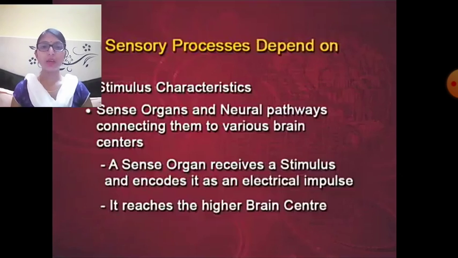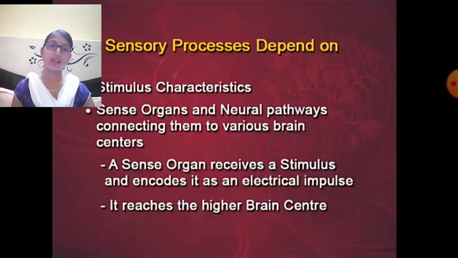Then the brain part, the representative part which is responsible for our sensations. So a sense organ receives a stimulus and encodes it as an electrical impulse, and it reaches the higher brain centers. Only then do we perceive the information. You will understand the concept of perception in the later part of this chapter.